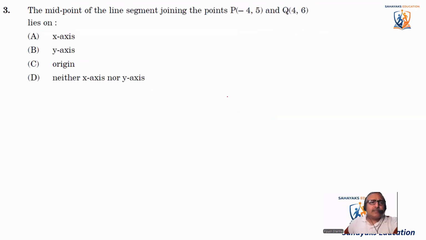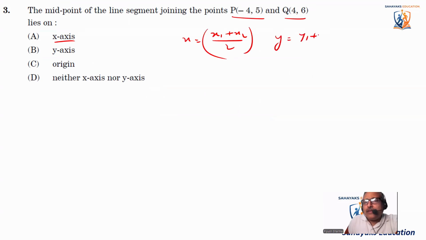Next, come to the next question. The midpoint of the line segment joining the point this and this lies on, okay, which axis? So first we have to find the midpoint. Okay, we know that the midpoint is x1 plus x2 by 2. The point x will be x1 plus x2 by 2, and y is equal to y1 plus y2 by 2. Okay, but it lies on, so let's find out.